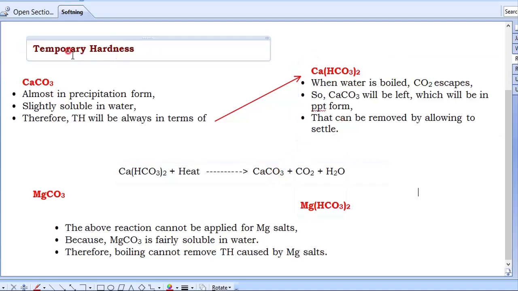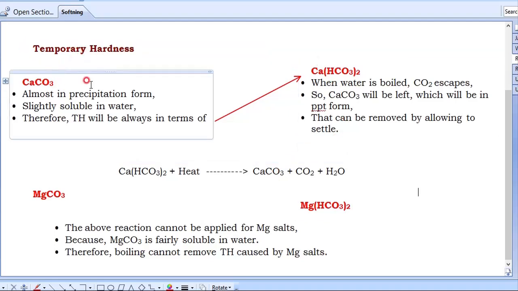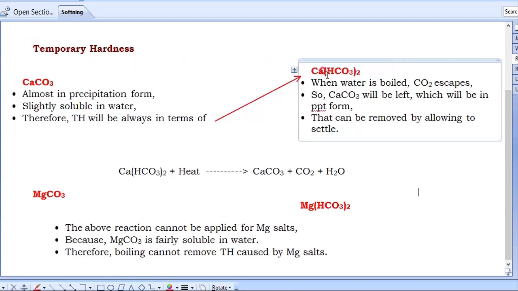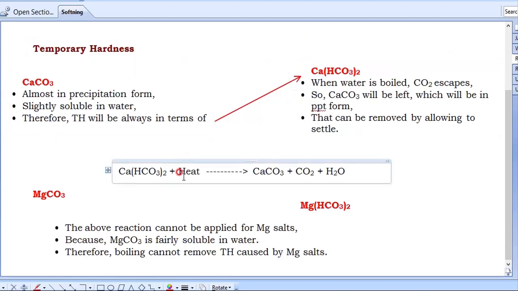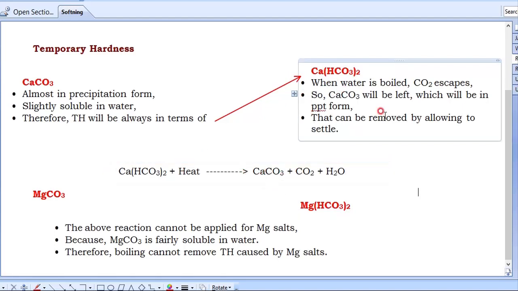You remove temporary hardness due to CaCO3 and Ca(HCO3)2. If temporary hardness due to CaCO3 is there, that can be removed because it is insoluble and it will settle at the bottom. If temporary hardness because of Ca(HCO3)2 is there, then you need to heat it and CO2 will liberate and CaCO3 precipitate forms, and that can be settled down and removed.